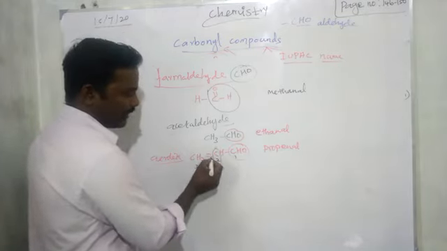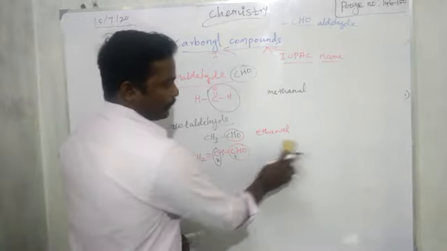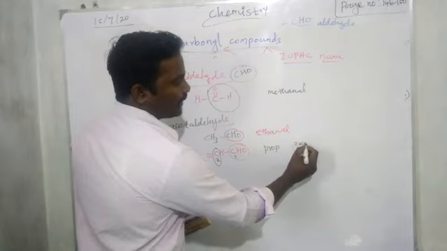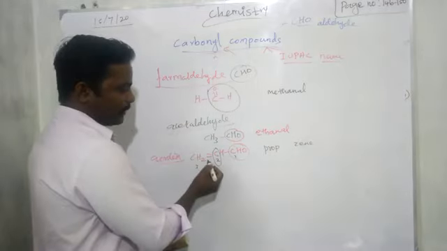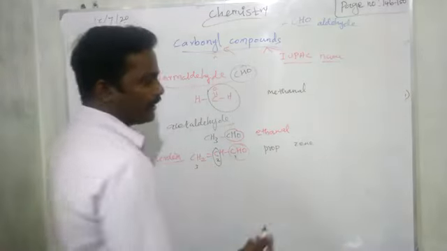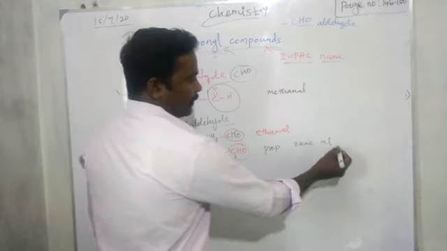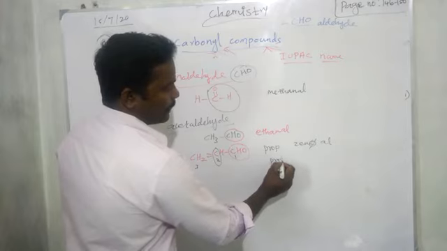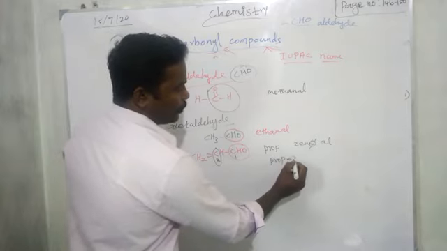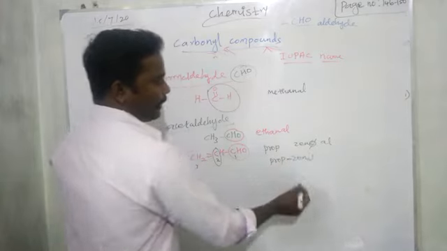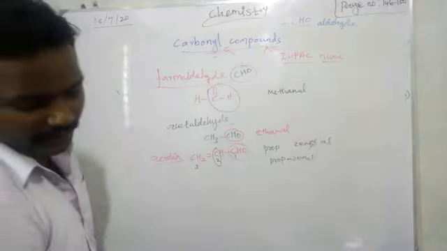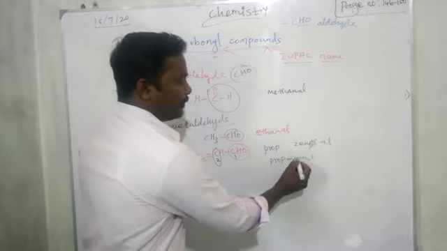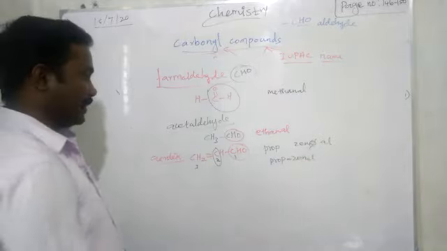The second carbon has the double bond. So here prop root word, 2-ene. Why 2-ene? Second carbon having the double bond. So 2-ene. Now add AL. So the name is prop-2-enal. We can have this number.